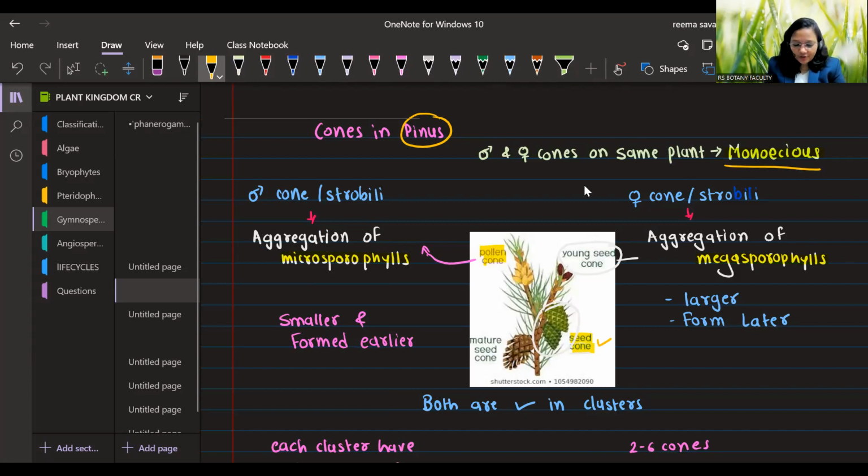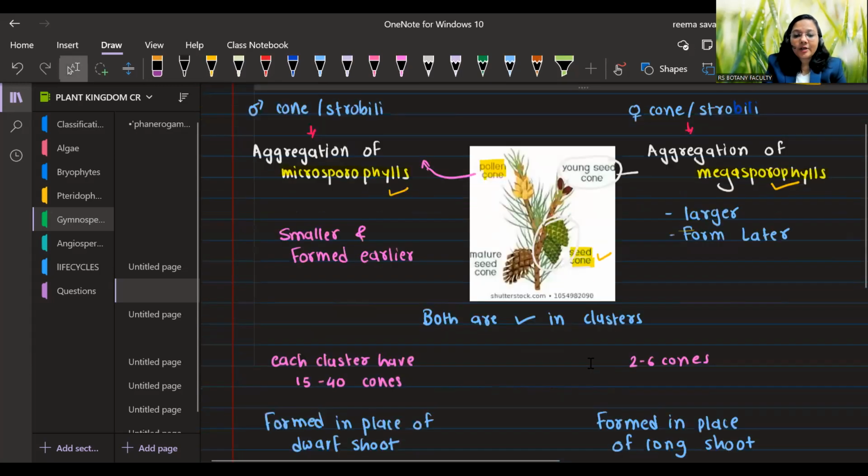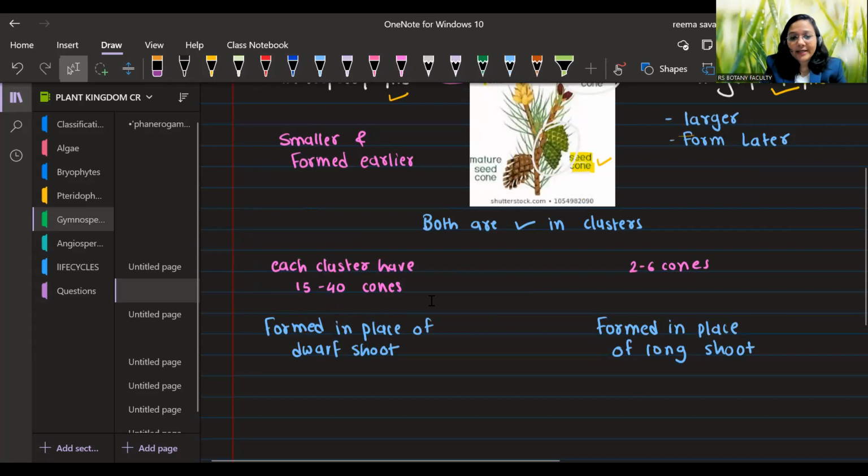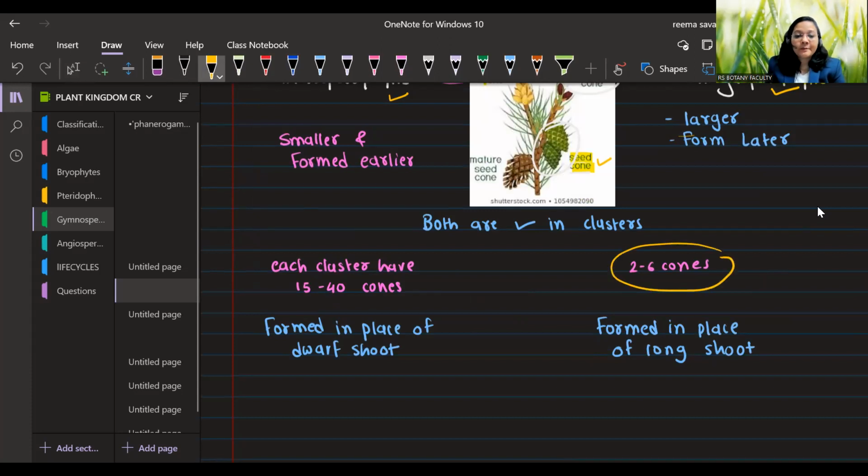So male cone or strobilus is an aggregation of microsporophylls and female cone is an aggregation of megasporophylls. Male cones are generally smaller and form earlier, whereas female cones are larger and form later on. Both are present in clusters, but the small cones, that is male cones, have 15 to 40 cones in each cluster, whereas female cones are larger, so their cluster is smaller, with only 2 to 6 cones.